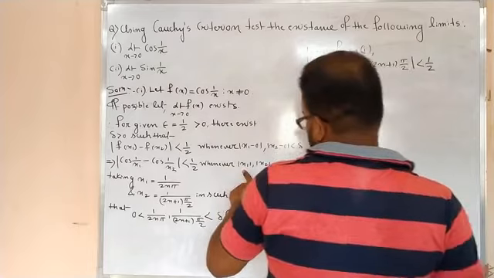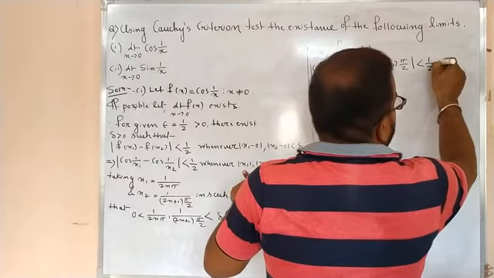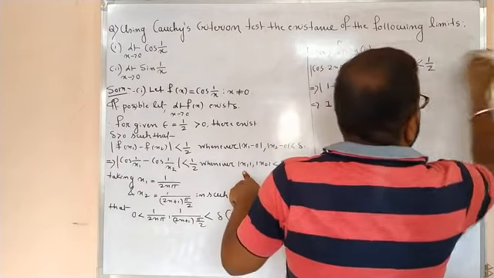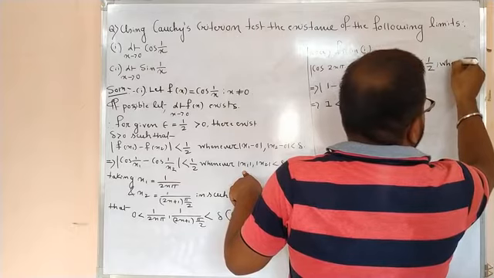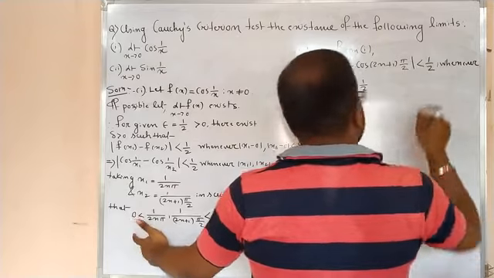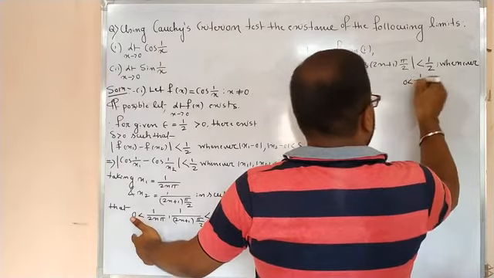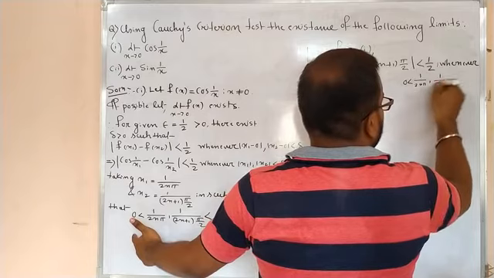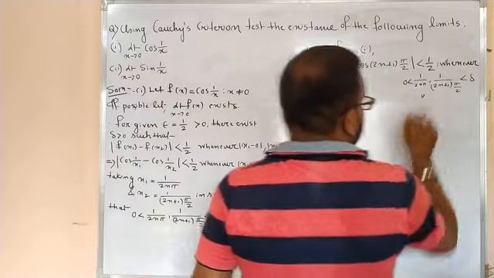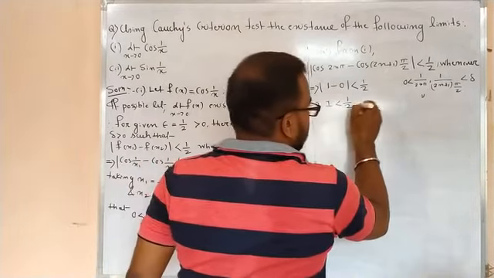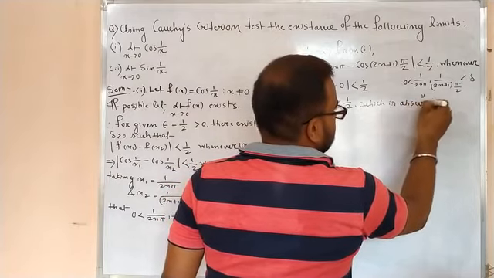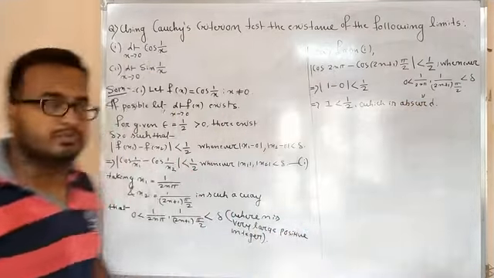This, whenever, you have to write whenever here, right? Whenever you have to write this line. Whenever this one you have to write. Whenever 0 less than 1 by 2n pi, comma 1 by 2n plus 1 into pi by 2 is less than delta. Again you have to write this. Now this statement is absurd, right? Which is absurd, isn't it? Because this statement is not true.